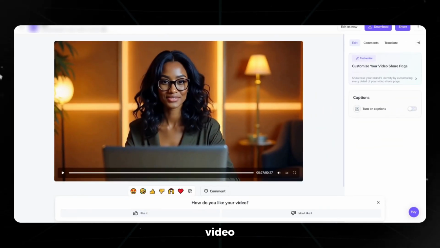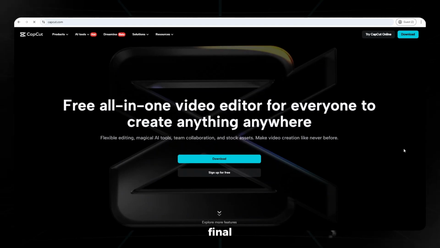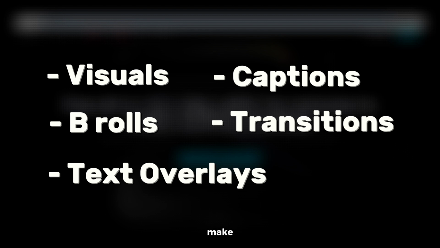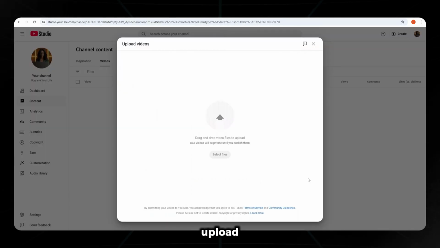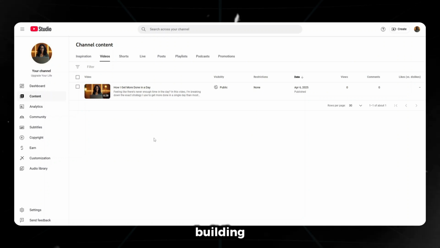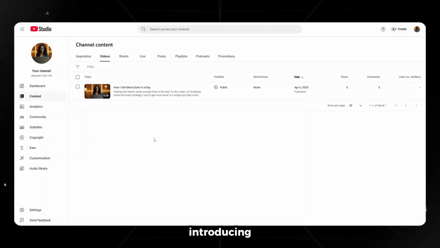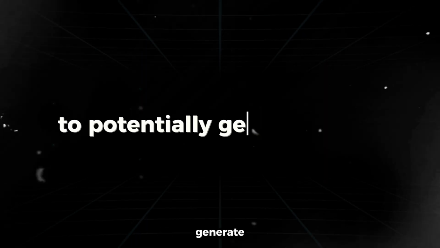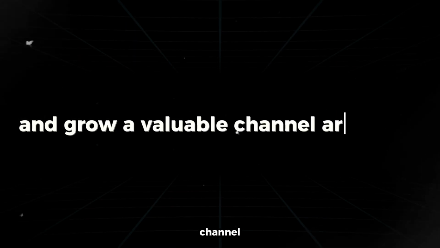After generating the video, I'll take it into CapCut to do the final editing. This is where I'll add visuals, B-rolls, text overlays, captions, transitions, and all the effects needed to make the video engaging and enjoyable to watch. And that's how I'll go ahead and upload the video to YouTube, and from there, keep creating more content, building the audience, and gradually introducing the ebook to viewers. That's the process I'll be using to not only promote the ebook, but also to potentially generate sales and grow a valuable channel around it.